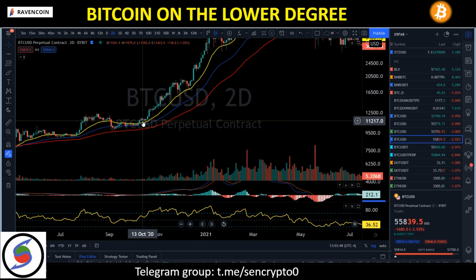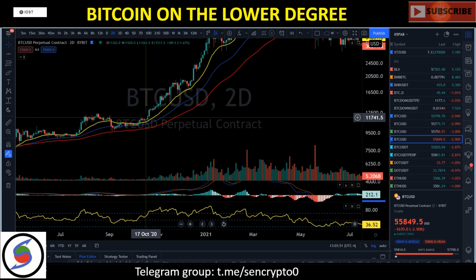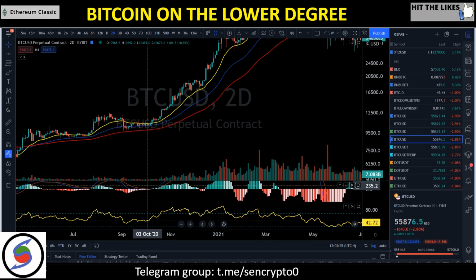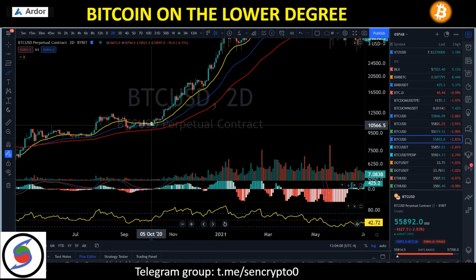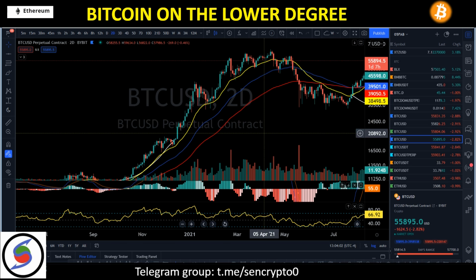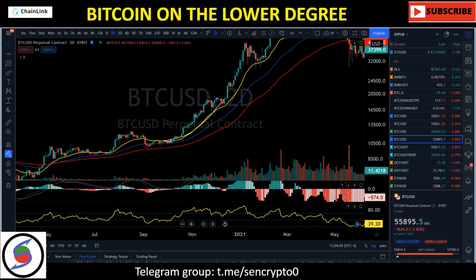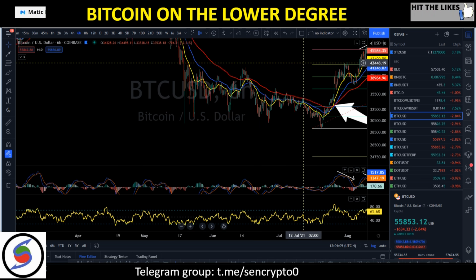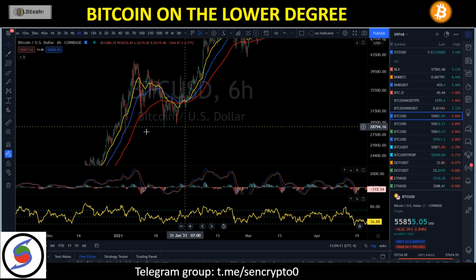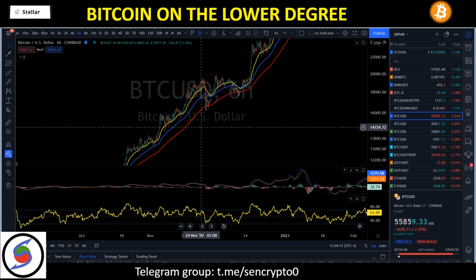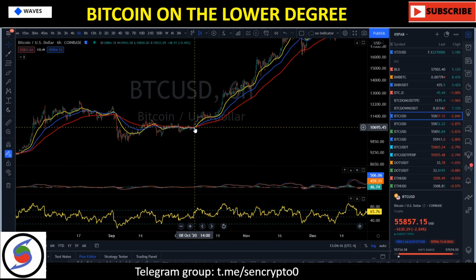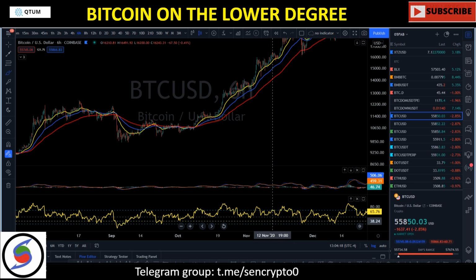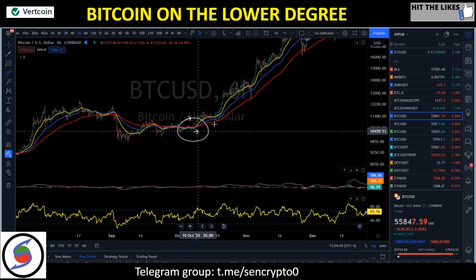We discussed it back in October 2020. As soon as we pumped above the 21 EMA, MACD flipped bullish right here. What happened? We basically started a bull market. We started pumping from like a 10K all the way up to a 65K. And even if we go back to the 6-hour time frame, guys, back in October 2020, you can see we did have a bullish crossover right there on our 6-hour time frame. So it was a clear confirmation of a strong bull market.